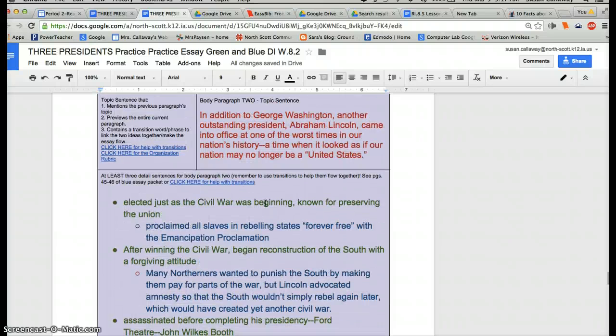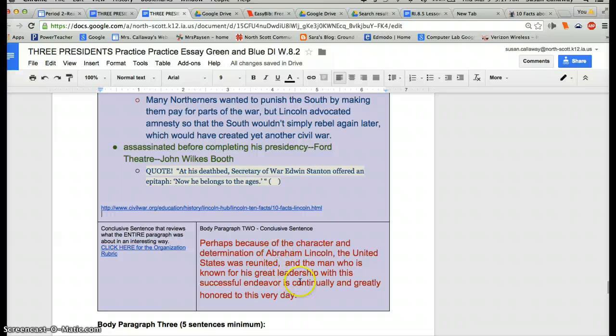And then after looking all of this over and thinking quite a long time about it, I put for my conclusive sentence, "Perhaps because of the character and determination of Abraham Lincoln, the United States was reunited, and the man who is known for his great leadership with this successful endeavor is continually and greatly honored to this very day." That is how I outlined one of the body paragraphs.